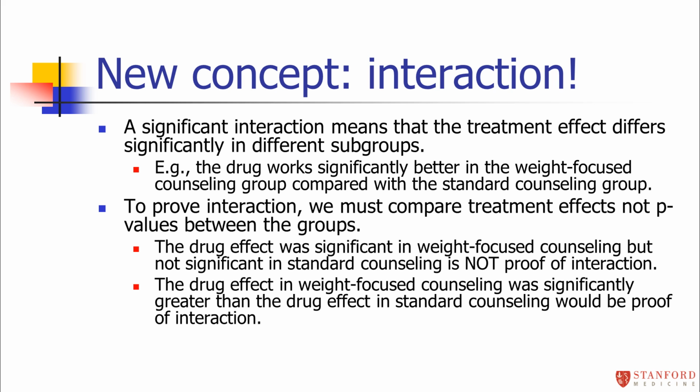So what is interaction? What do I mean when I say interaction? If you have an interaction, that means that the treatment effect differs significantly in different subgroups. So if you had interaction here, that would mean that we could prove that the effect of the drug in the weight-focused counseling group was better than the effect of the drug in the standard counseling group. In fact, when I ran that interaction test, that is not a significant difference. To prove interaction, you actually have to compare the treatment effect in the weight-focused counseling group to the treatment effect in the standard counseling group. We have to compare those between-group effects.